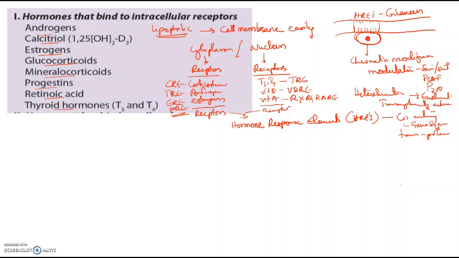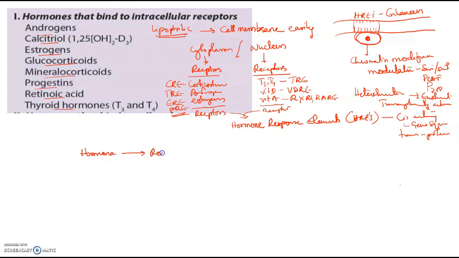When transcriptionally active, what will happen? Transcription will occur. If transcription occurs, mRNA will be produced. This mRNA goes out, sits on the ribosome, and produces its protein. This protein will do its function. So that is how a hormone does a particular function. How is it doing this?